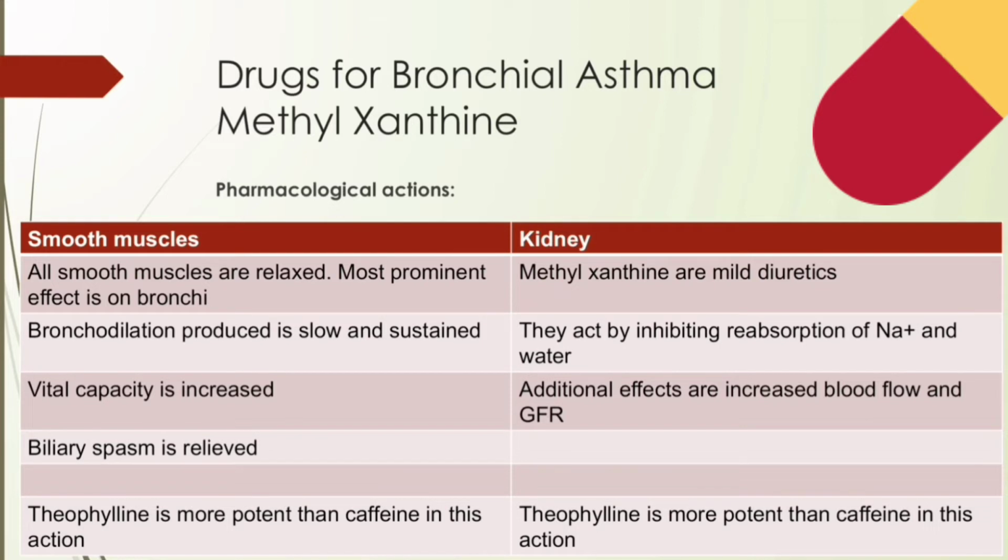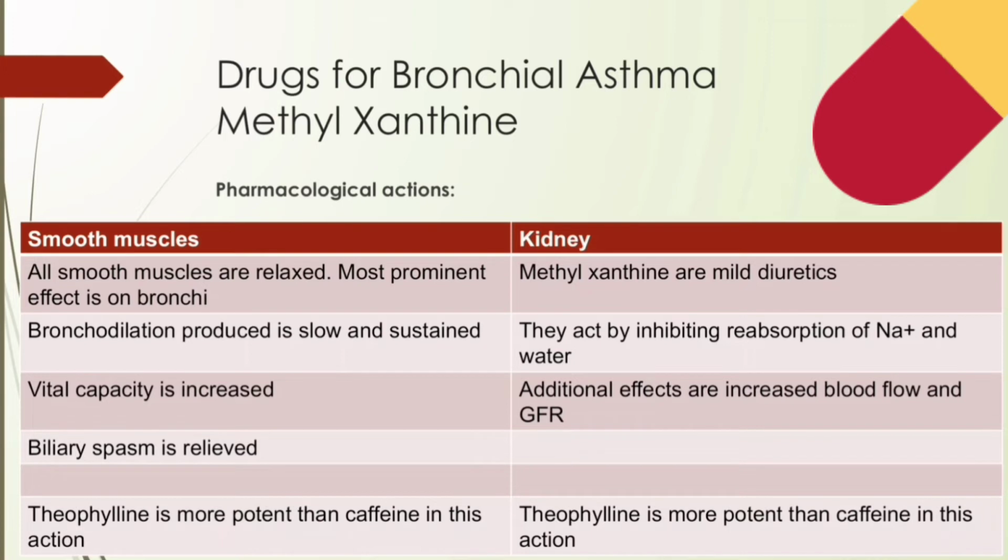Slow and sustained dose related bronchodilation is produced, but the effect is much less marked compared to inhaled beta 2 agonist. Then vital capacity is increased, biliary spasm is relieved, but effect on intestine and urinary tract is negligible.